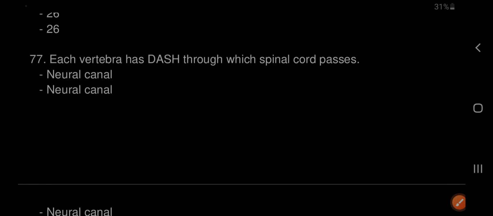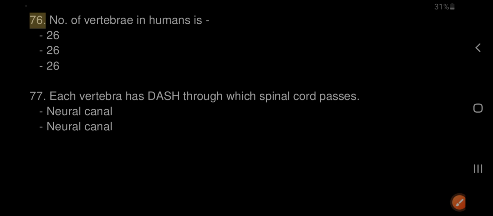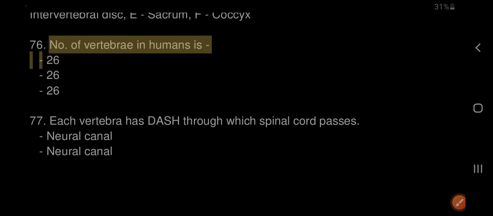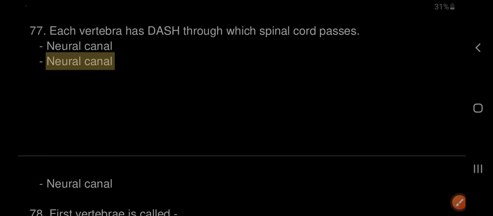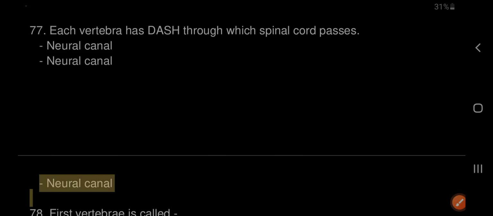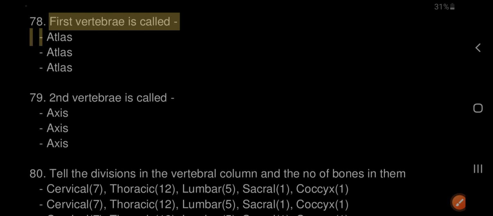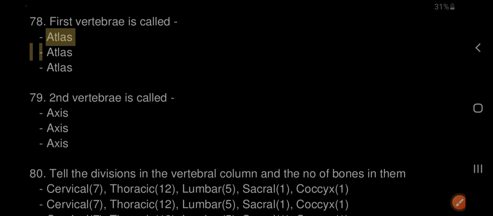76. The number of vertebrae in humans is 26. 77. Each vertebra has a dash through which the spinal cord passes. Neural canal. 78. The first vertebra is called atlas. 79. The second vertebra is called axis.